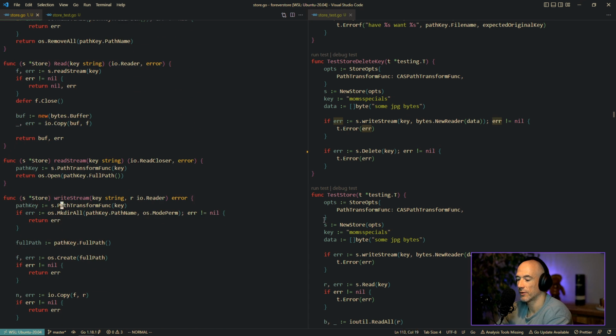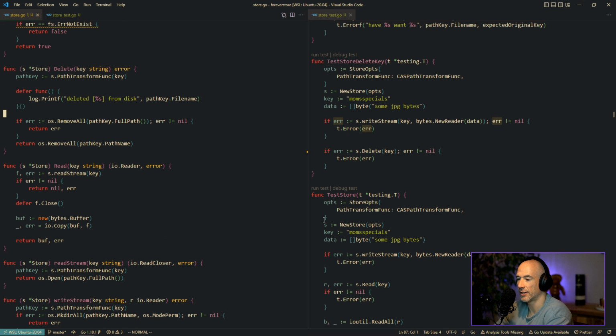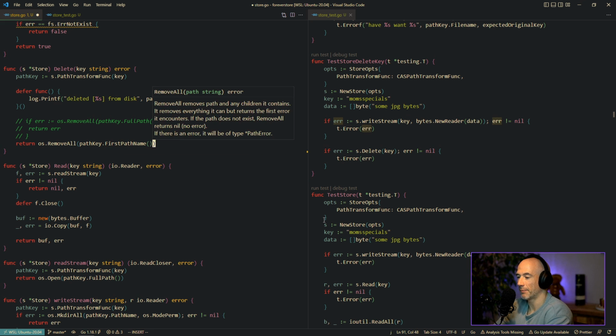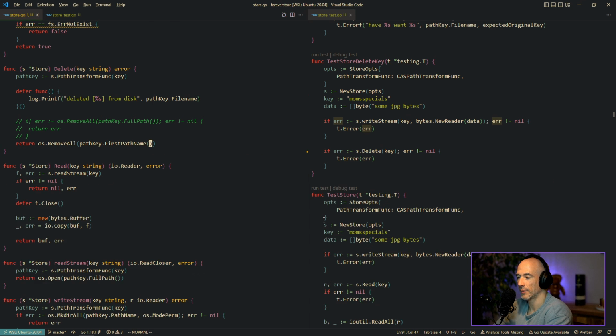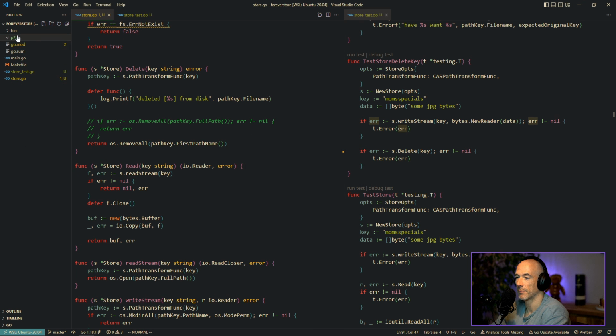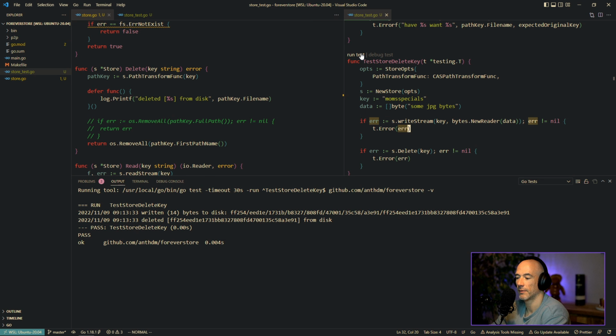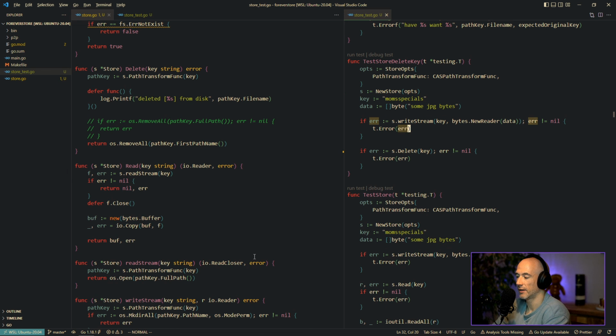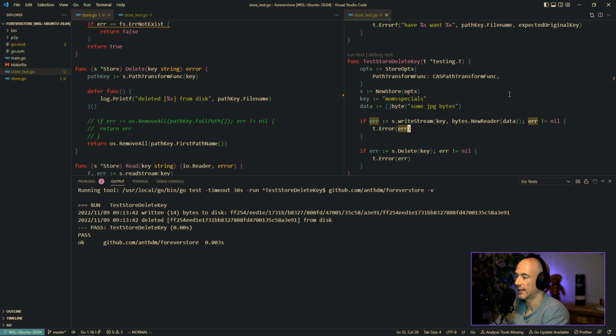So instead of doing this, where is remove? Delete, here. Let me try something real quick. Let me comment this out. We're going to say remove everything, but we're going to say path key, the first path name. Okay? Delete permanently. Do it again. Hey! You see? Now it's working. Haha!